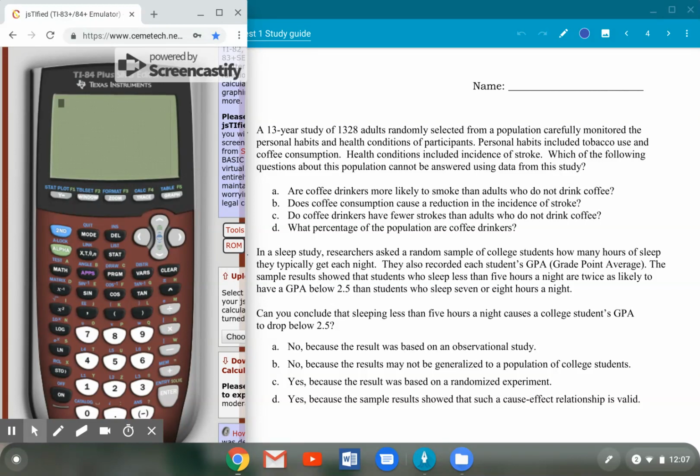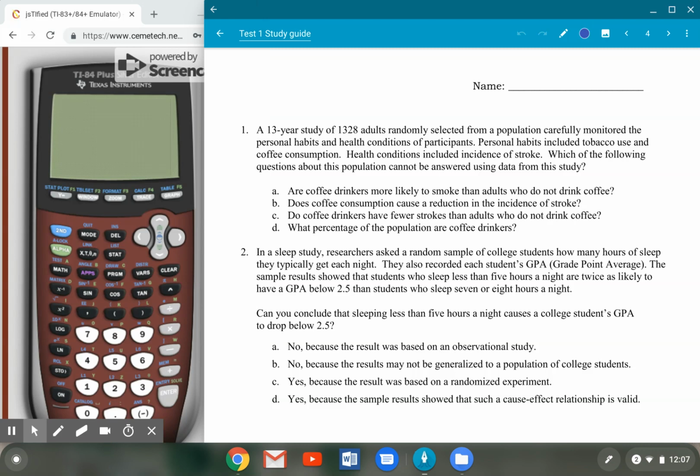All right, moving to our last video for this test one review, we're going to look at some multiple choice questions. You will have a multiple choice section on your test. So here are some ideas to know some ways some questions could be worded. Not exactly like this, but similar style of question.